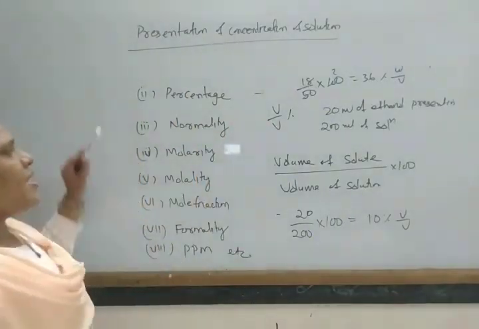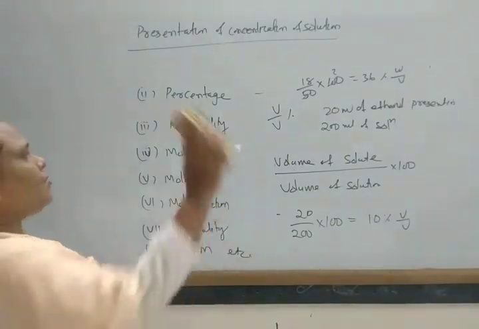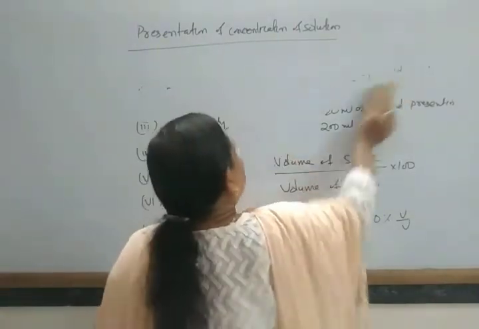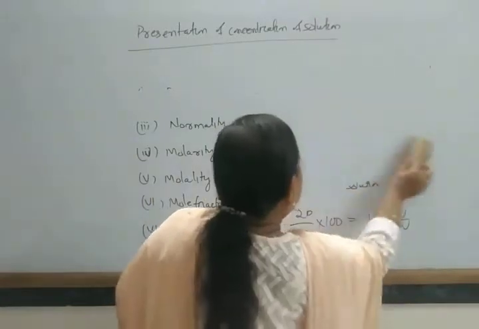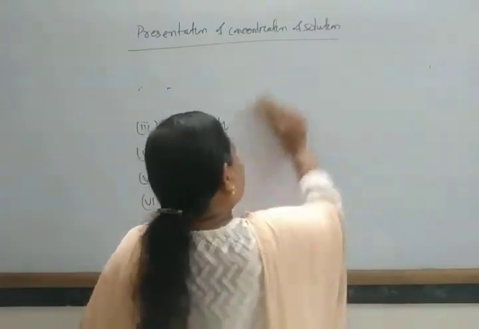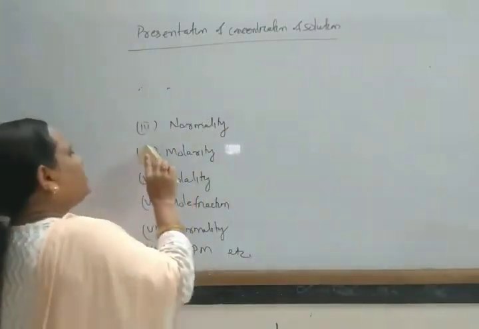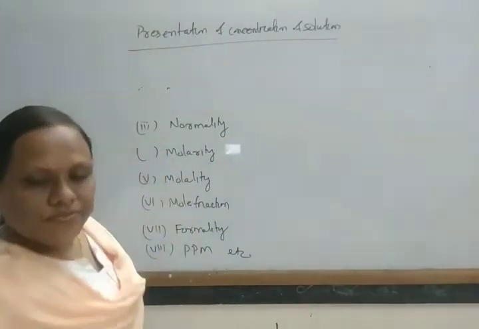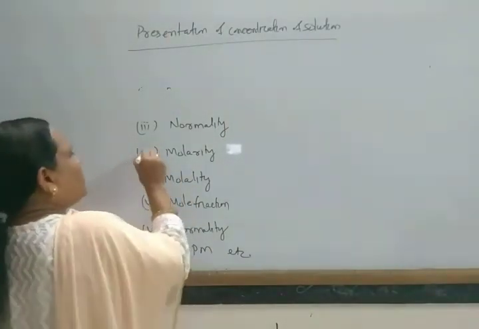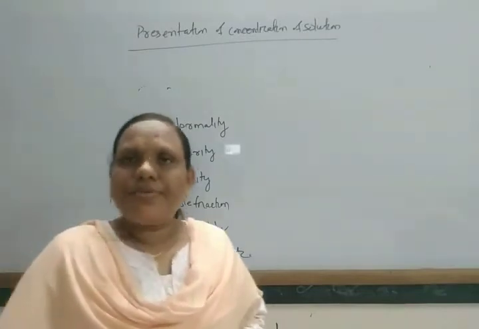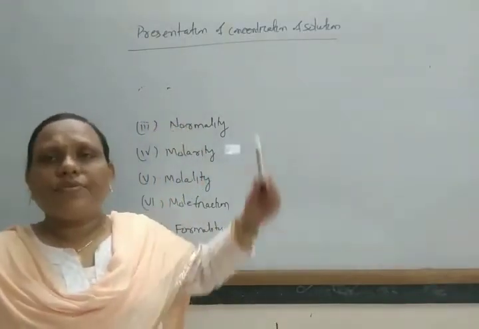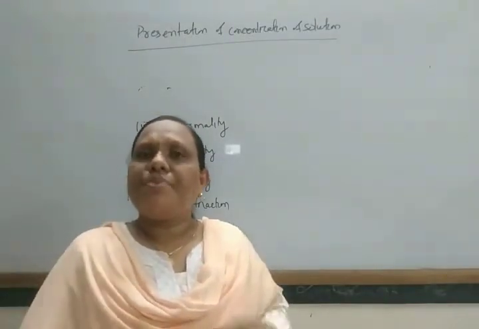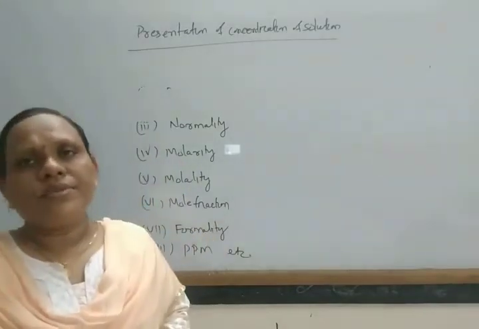Next come to another, that is your normality. So what is normality? This is the number of gram equivalent of solute present per liter of solution.